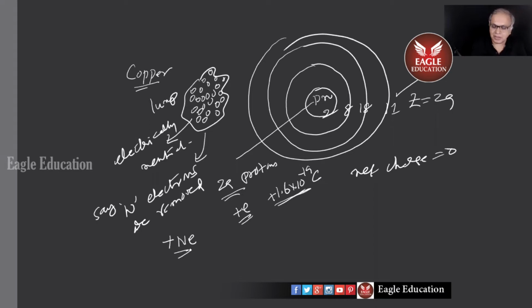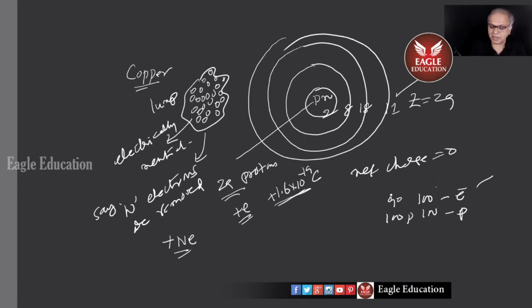For example, if I had 100 electrons and 100 protons in a group, and I remove 10 electrons, there will be 90 electrons and 100 protons.